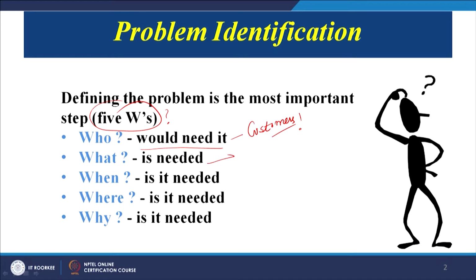What is needed? That is another question that will help us. Suppose there is a need in society, a specific product that is required by society. For example, if we see the online platforms for booking cars or taxis, there was a requirement and some company identified that requirement and came up with a product through which, over your mobile phone, you can book a taxi wherever you are.